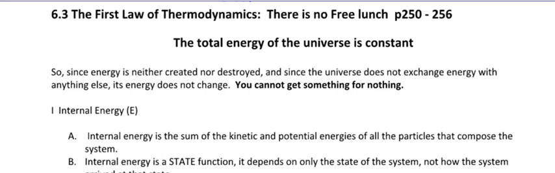So anyway, it says, since energy is neither created nor destroyed, since the universe does not exchange energy with anything else, its energy does not change. You cannot get something for nothing. So there is something called internal energy. We talked about this in section 6.2. Again, internal energy is the sum of all the kinetic energy, which means your motion, and potential. What did we learn in section 6.2? Potential is your bond energies of all the particles that compose a system.